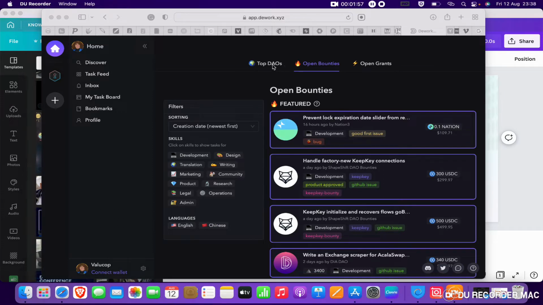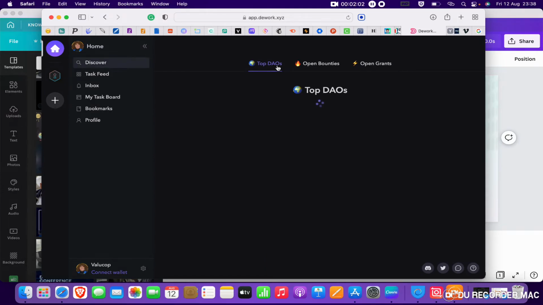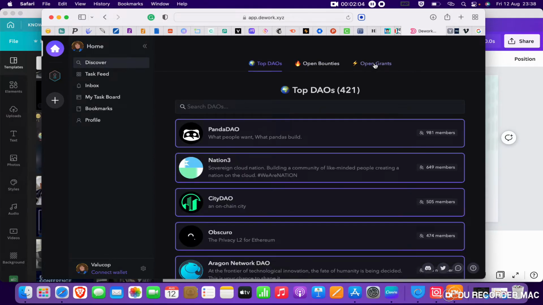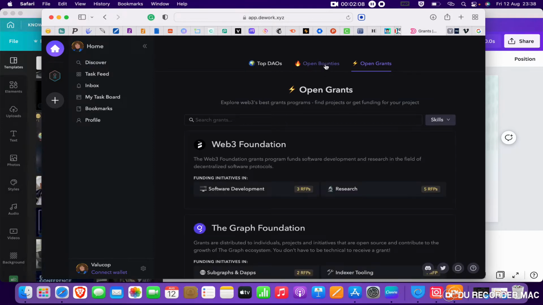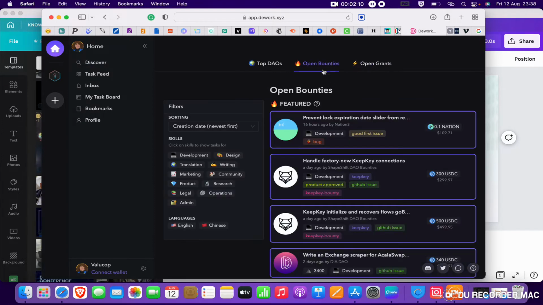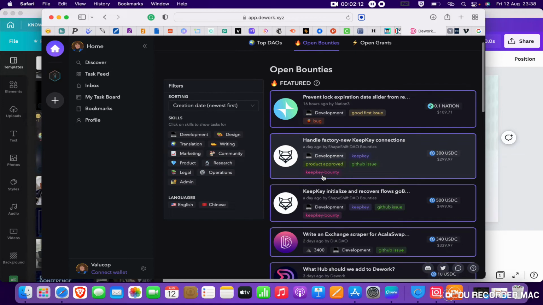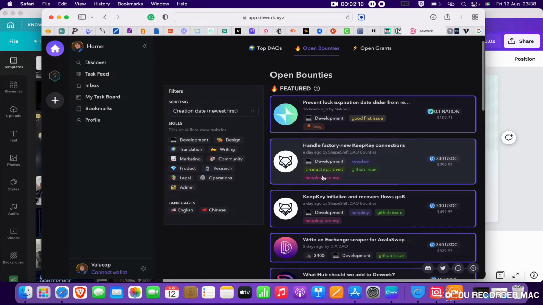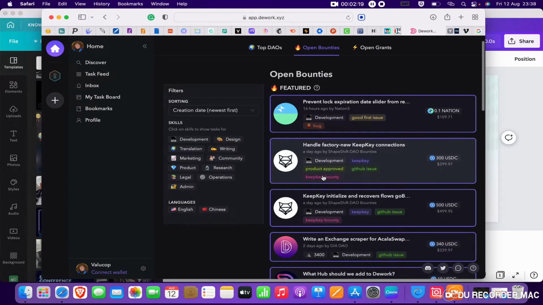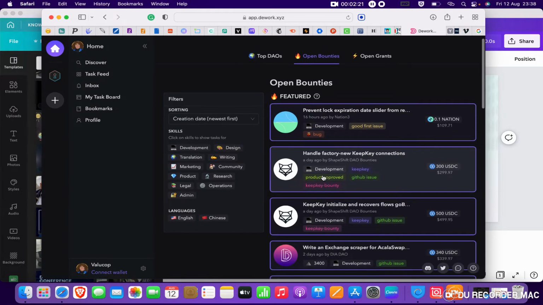Now look, these are top DAOs. DAO means decentralized autonomous organization, open grants, and open bounties. So now in Upwork and Freelance, you have to create an account and go through all that yada process. But this time around, you just need either your wallet or Discord, and Discord is the preferred option.